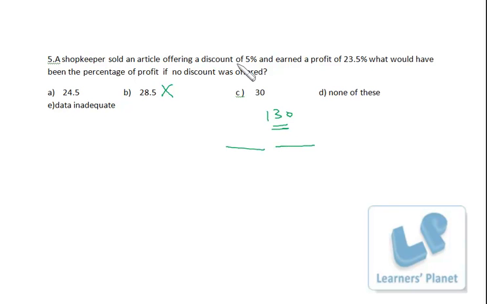Now if we consider this case, a discount of 5% is given. So a discount of 5% is given on 130 rupees. So that will be 6.5 rupees. So if discount is there, that means selling price will be 123.5 rupees. That means profit is 23.5 rupees. So we are able to match that. Right? So this is how you can go by elimination method or by backward approach, right? No need to go for paperwork if you go by this approach. Otherwise you need to make equation, that will be a bit lengthy or time consuming process.